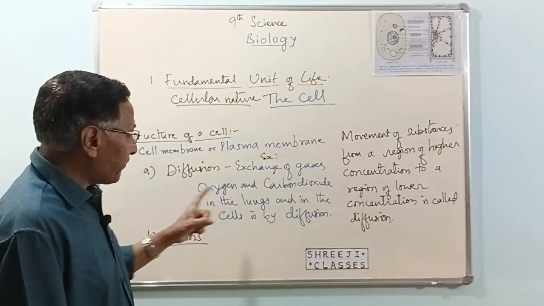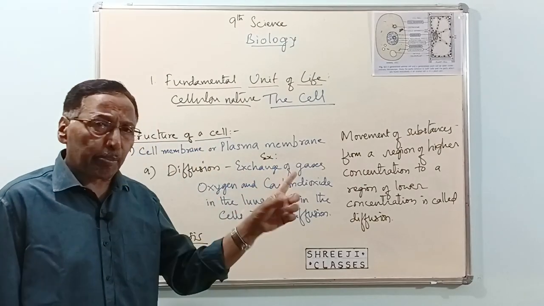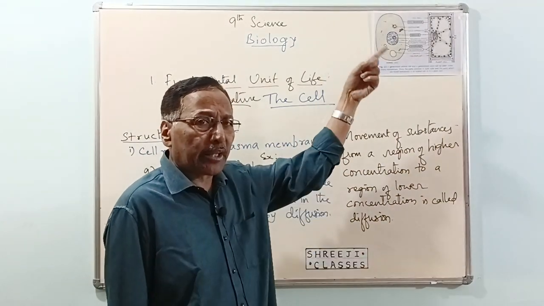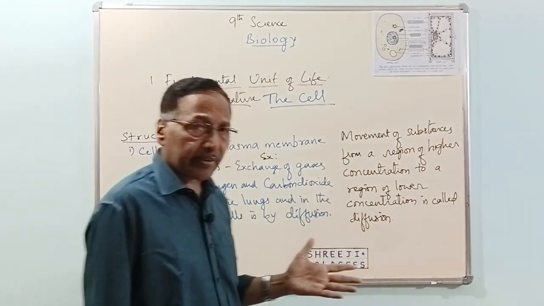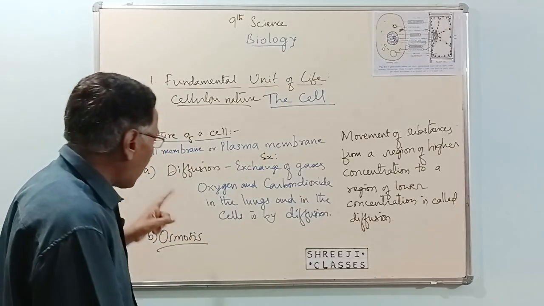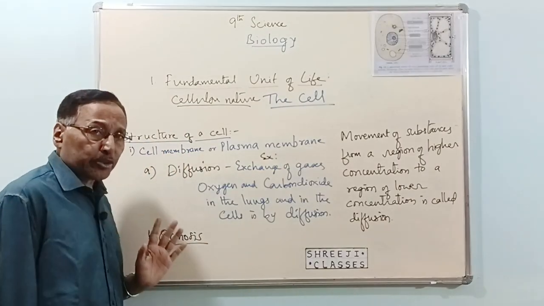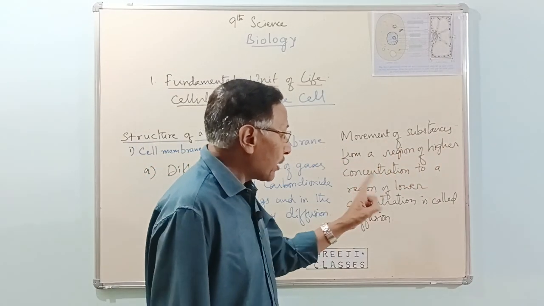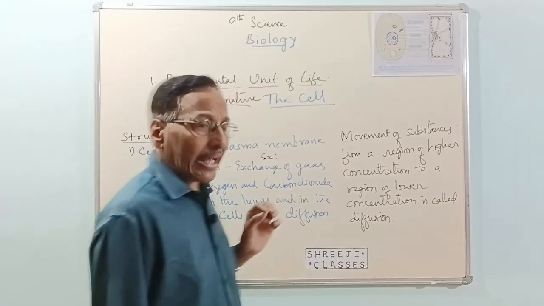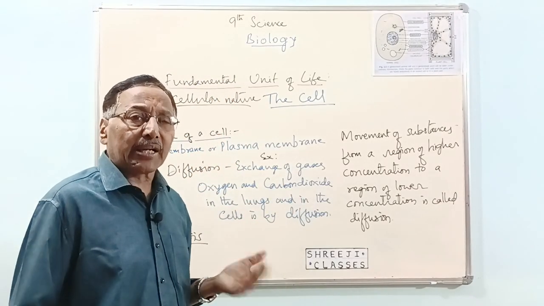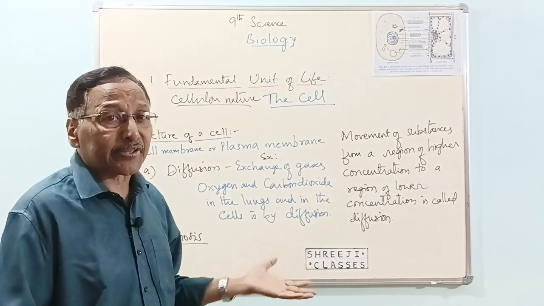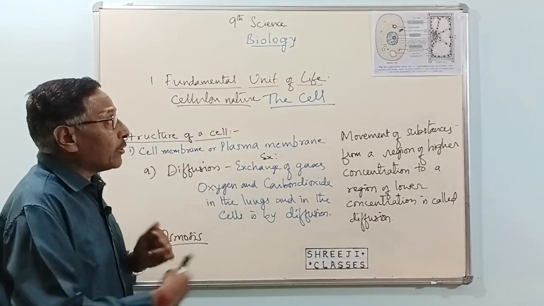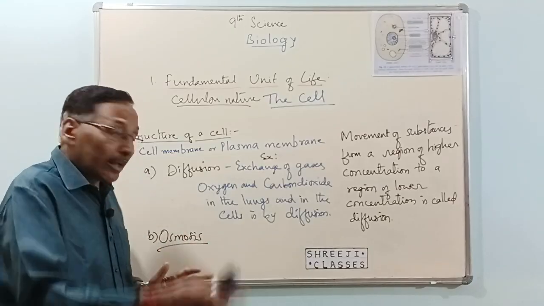The cell membrane is made up of fats and proteins, lipoproteins. It gives shape to the cell and controls the movement of materials in and out of the cell by two processes, diffusion and osmosis. Diffusion is movement of substances from a region of higher concentration to a region of lower concentration. Example, exchange of carbon dioxide and oxygen in our lungs and cells. Next class I will tell you about osmosis and its different types.